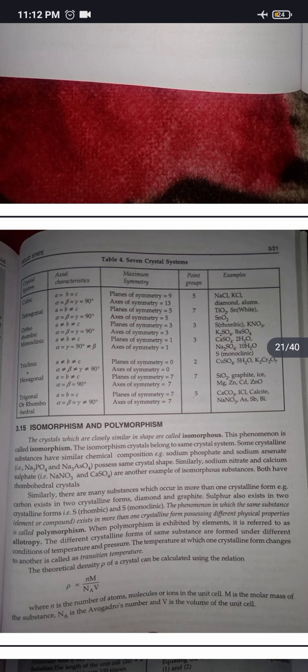Similarly, there are many substances which occur in more than one crystalline form. For example, carbon exists in 2 crystalline forms, diamond and graphite. Sulfur also exists in 2 crystalline forms, sulfur rhombic and sulfur monoclinic. The phenomenon in which the same substance exists in more than one crystalline form possessing different physical properties is called polymorphism. When polymorphism is exhibited by elements, it is referred to as allotropy. The different crystalline forms of the same substance are formed under different conditions of temperature and pressure. The temperature at which one crystalline form changes to another is called transition temperature.